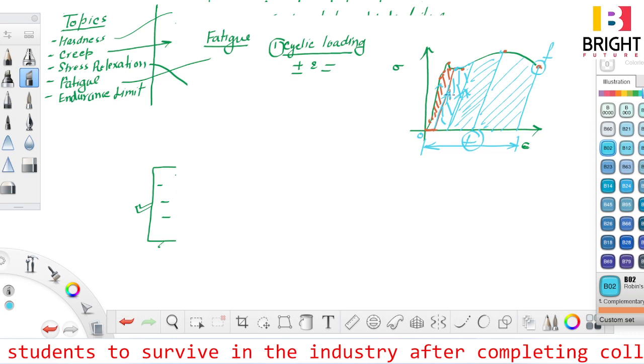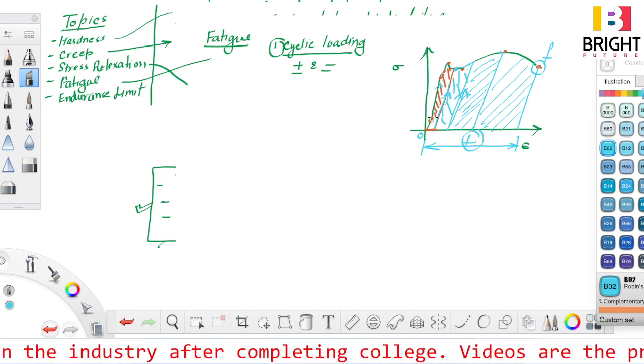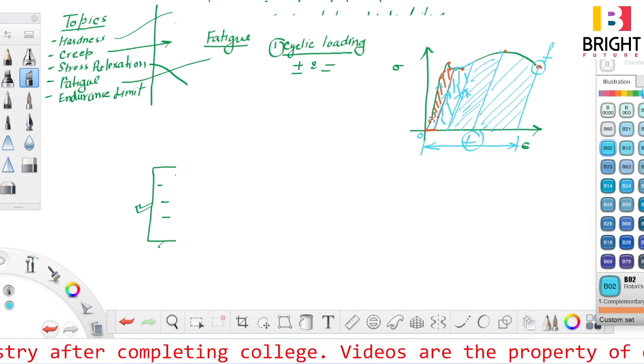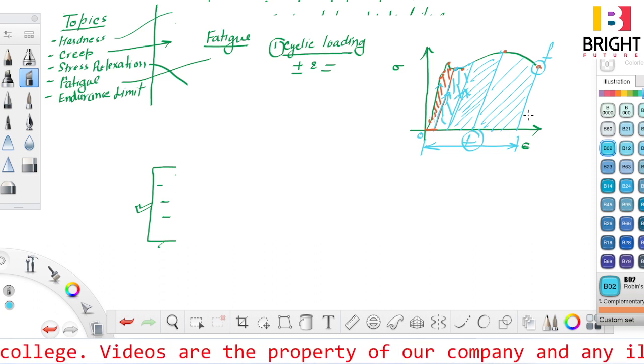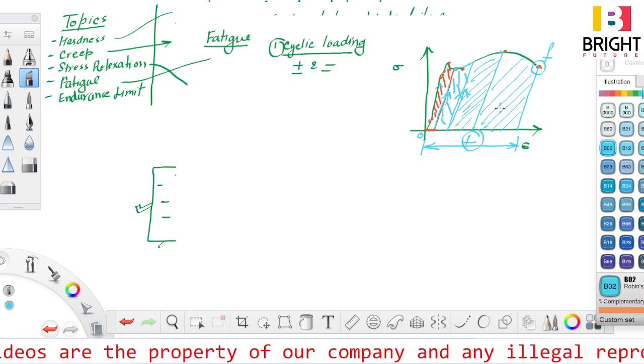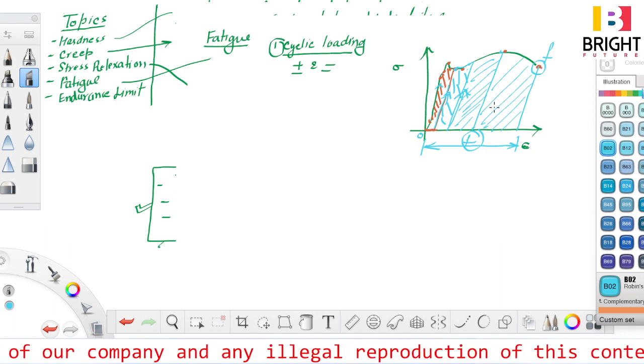In every loading and unloading, a certain amount of strain energy is getting stored inside the material, and when that energy becomes equal to the fracture strain energy, then the material will fail. This particular phenomenon is known as fatigue.